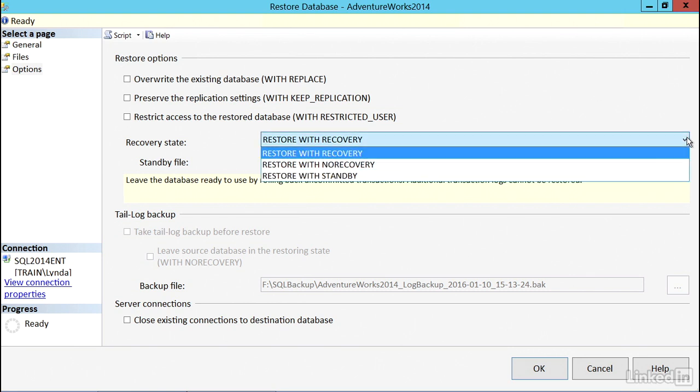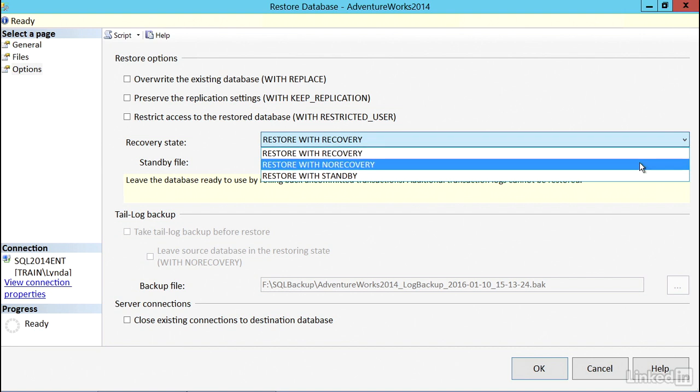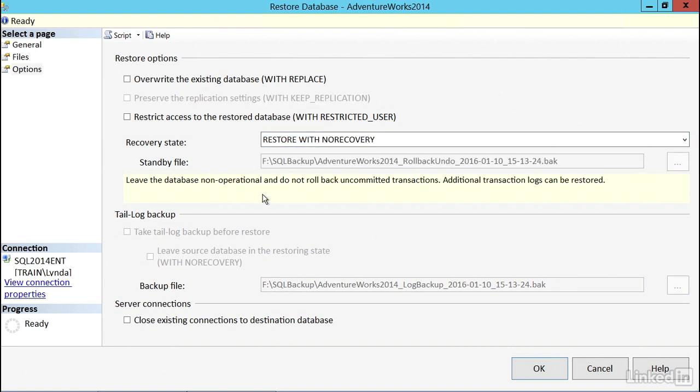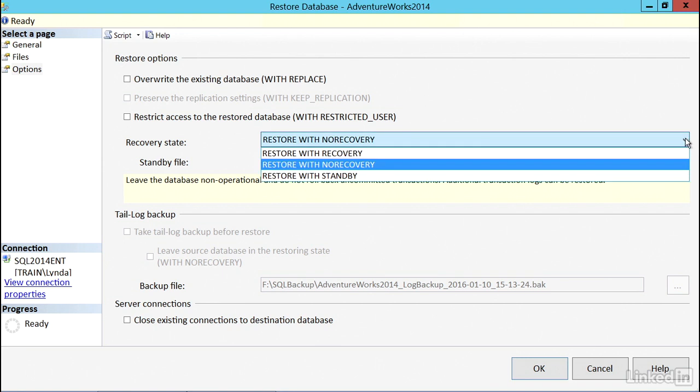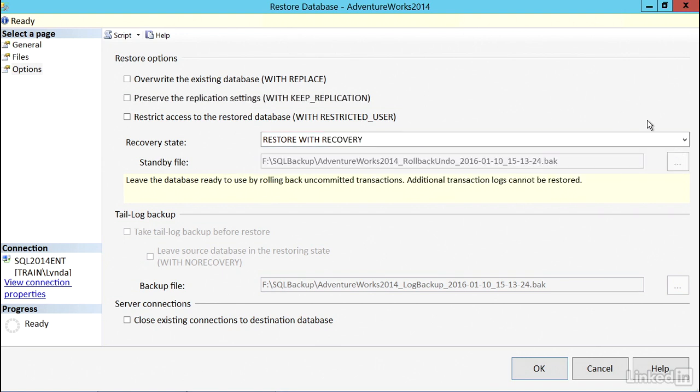The other option here is restore with no recovery, which means leave the database in a non-operational state, but do not roll back any uncommitted transactions, which means that additional transaction logs can be restored. So in my situation, I just had the full database backup with no transaction logs, and therefore the appropriate thing to do would be restore with recovery.